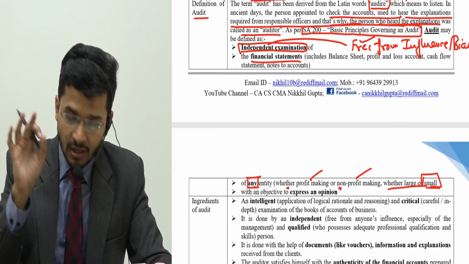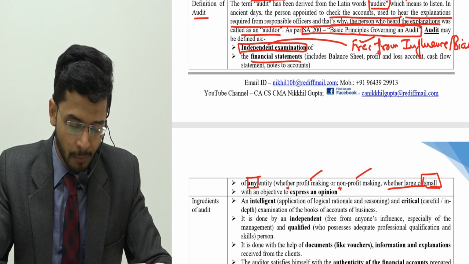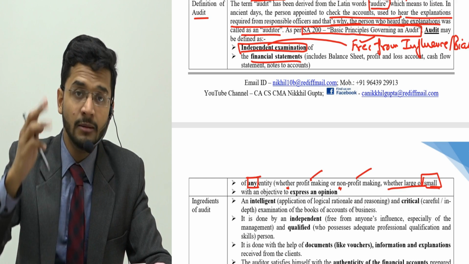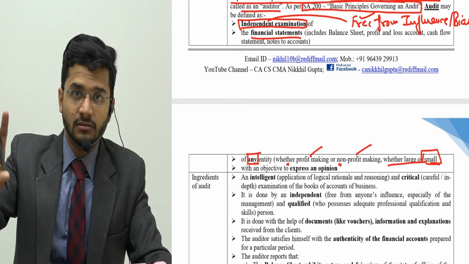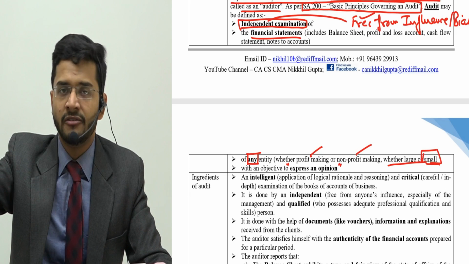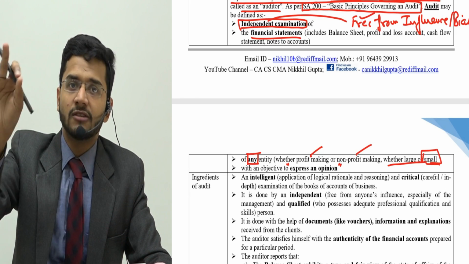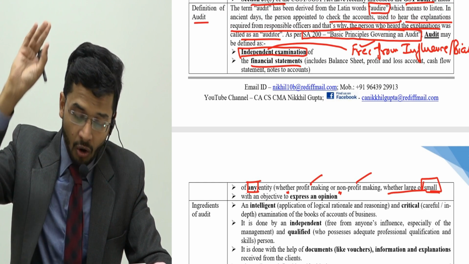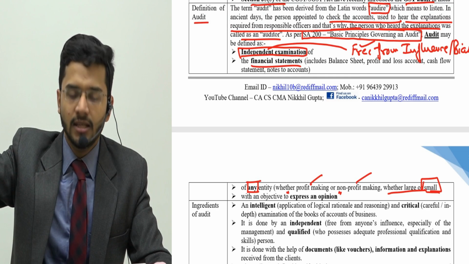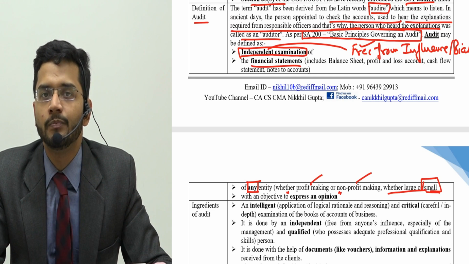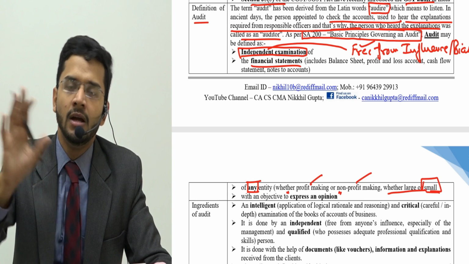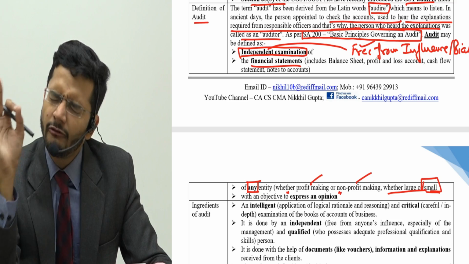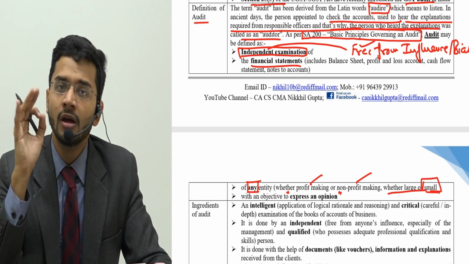So let's highlight and recapitulate the important words. It is an independent examination. Number 2, of financial statements. Number 3, of any entity, whether it is large or small, profit generating, non-profit generating, with an objective of expressing an opinion. So 4 important things: independent examination, of financial statements, of any entity, to express an opinion. These are the 4 keywords which you need to remember. Rest you can create yourself and you can use your language, but these 4 words are to be mentioned in your examination for the audit definition.